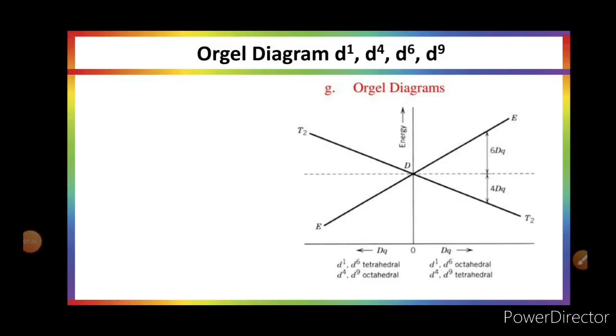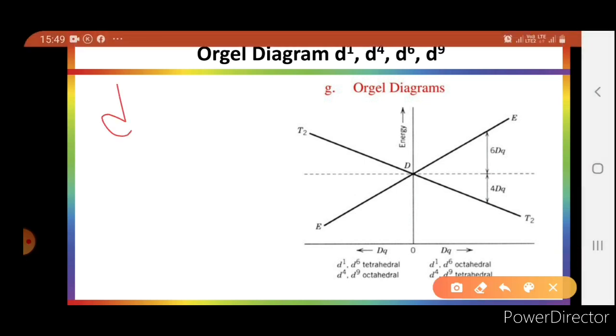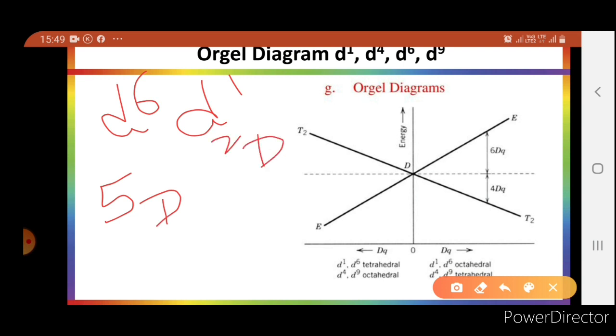Similarly, the electronic spectra of d6 complexes can be obtained like d1. The only basic difference is here it is a 5D term, while in d1 there is a 2D term, and the transition will be like that, T2g to Eg.